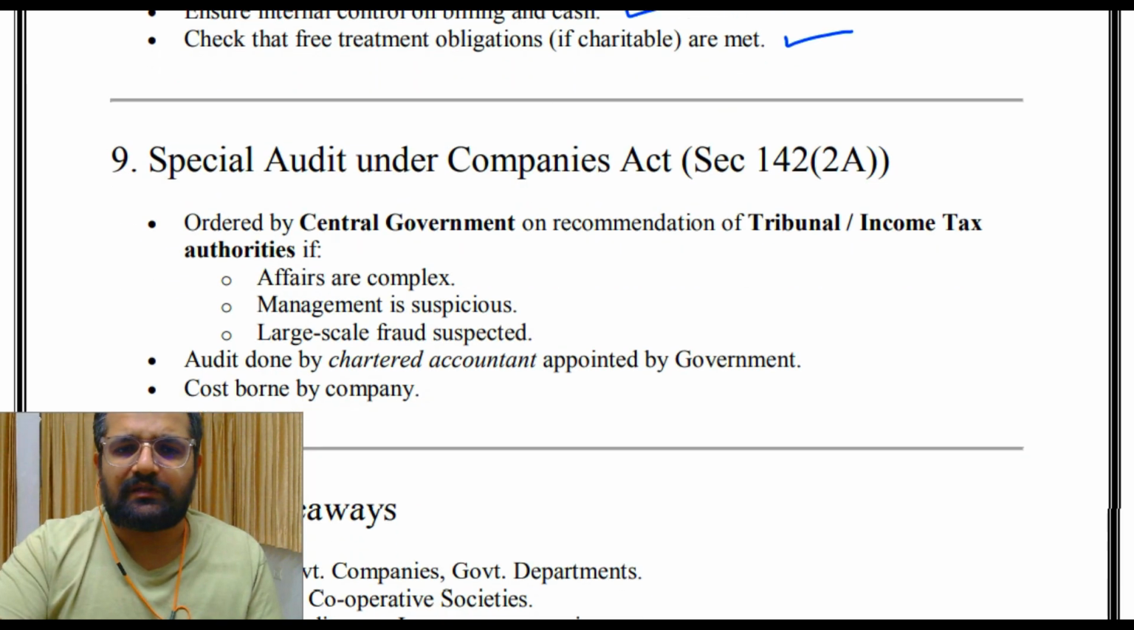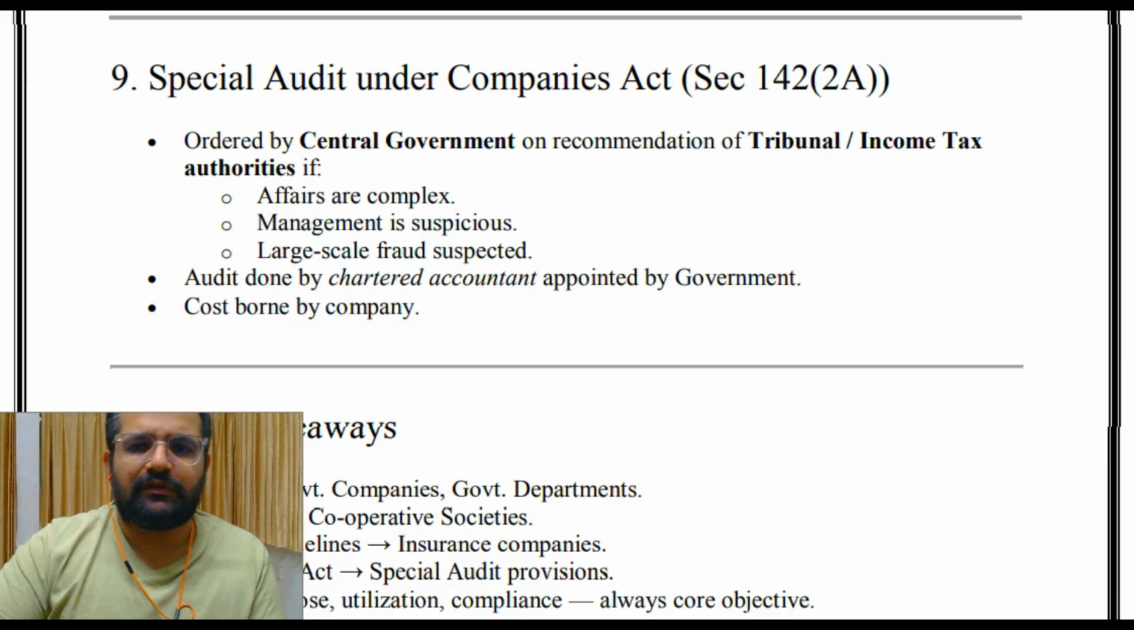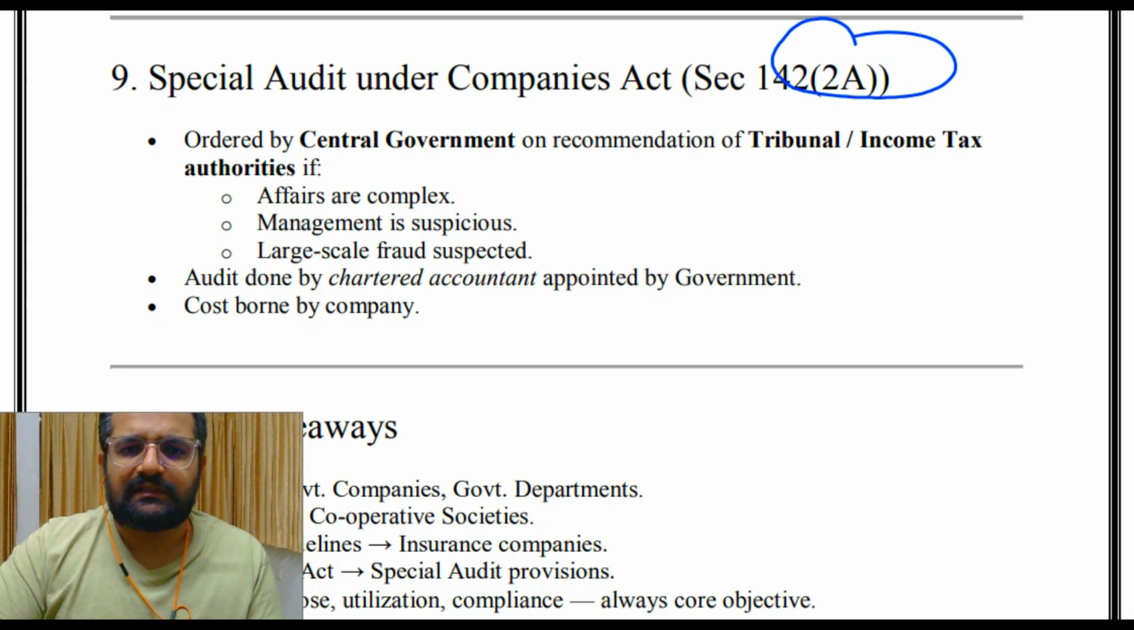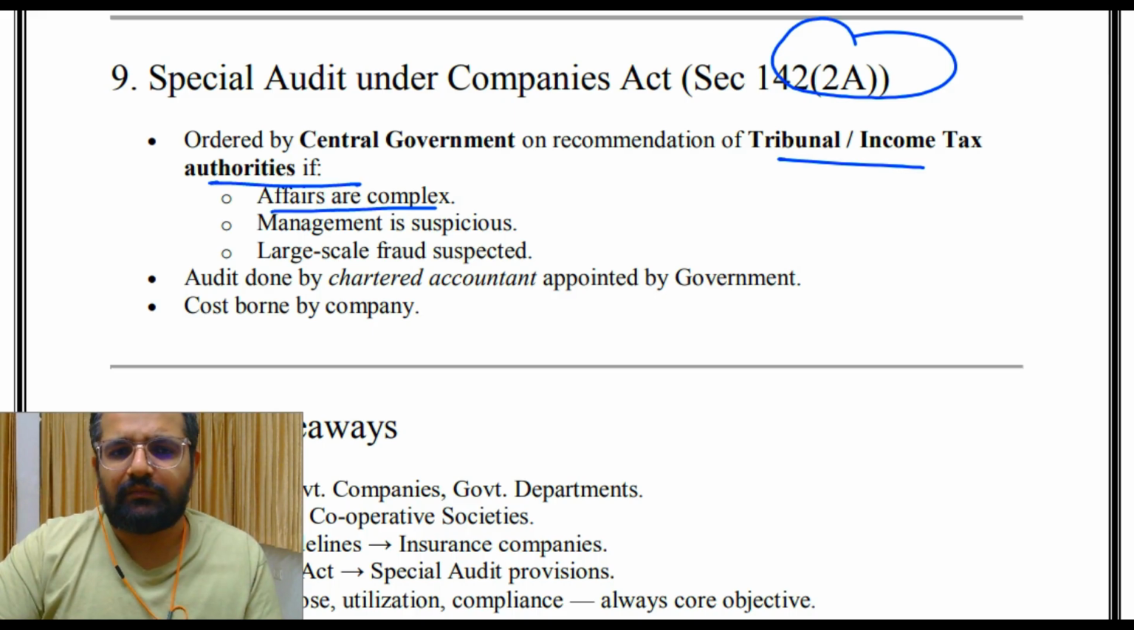Then special audit under Companies Act Section 142(2A). Ordered by the central government on recommendation of the tribunal or income tax authorities if affairs are complex, management is suspicious, or large-scale fraud is suspected. The audit is done by a chartered accountant appointed by the government, and the cost is borne by the company.